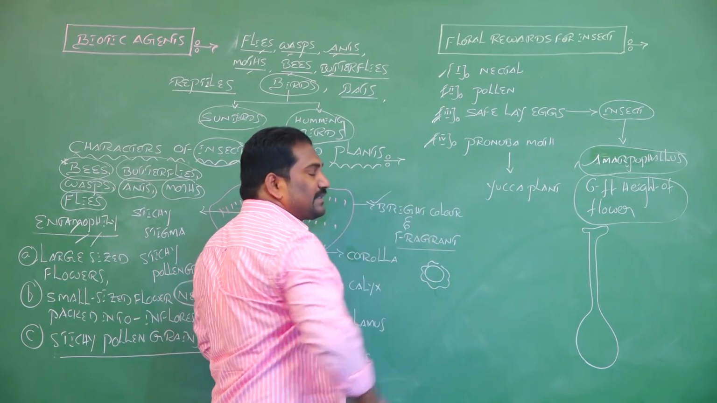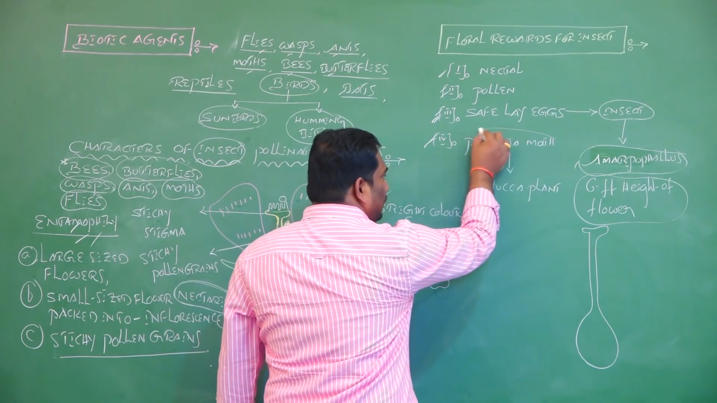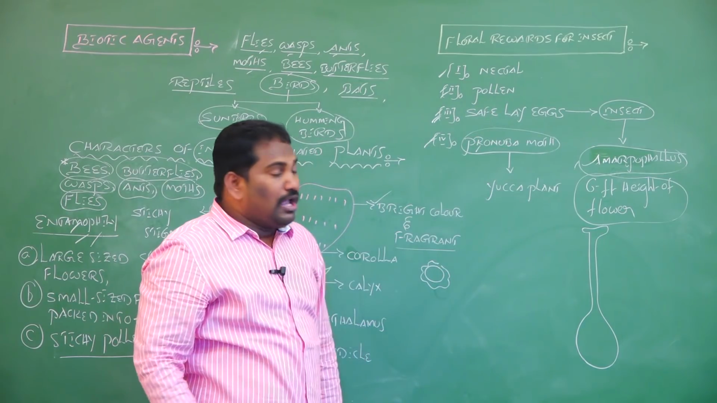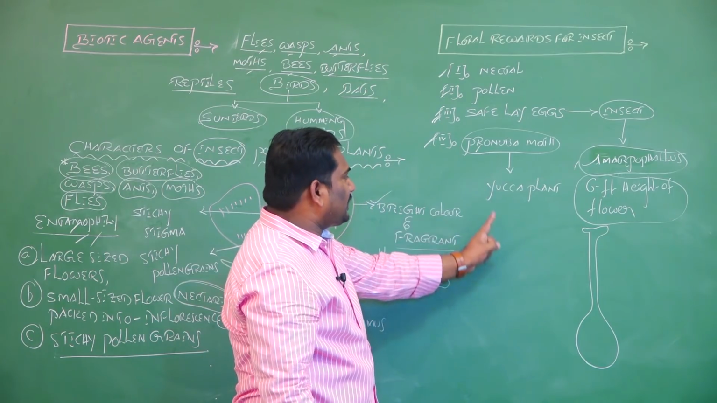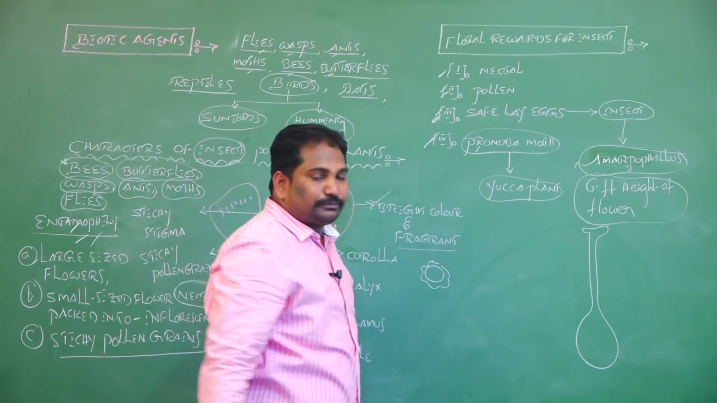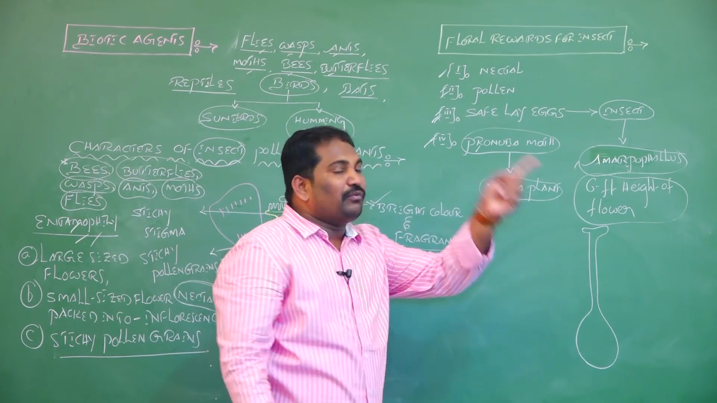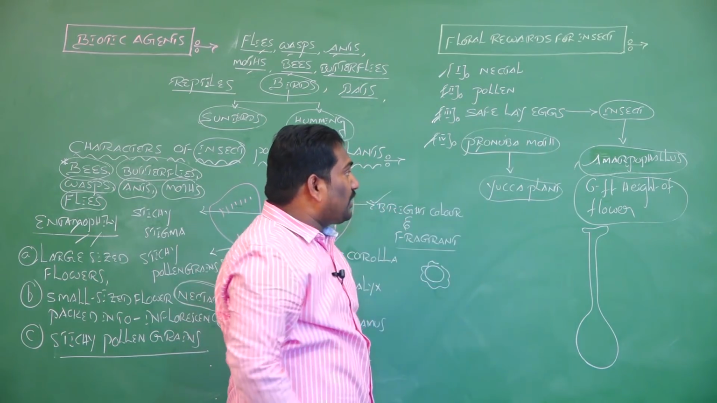And the fourth one involves a moth, an insect called the Pronuba moth. Pronuba is an insect, a moth. It pollinates only one plant. The name of the plant is the yucca plant. The yucca plant is pollinated by only one insect. The name of the insect is the moth, and the name of the moth is Pronuba.